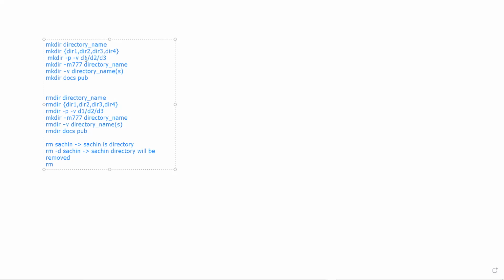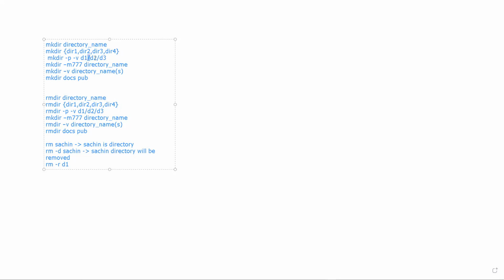D1 is the parent of D2, D2 is the parent of D3. If you want to remove this entire hierarchy, and along with that remove the files present in these directories, you can use rm -r D1. It will go to the D1 directory and check whether D1 has any child.